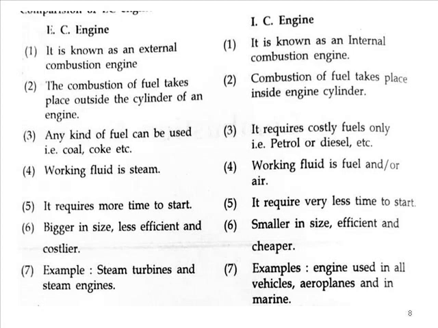The EC engine is also known as the external combustion engine, whereas the IC engine is known as the internal combustion engine. In an EC engine, the combustion of the fuel takes place outside the engine cylinder, whereas in an internal combustion engine, the combustion of the fuel takes place inside the engine cylinder. When the combustion takes place outside the engine cylinder, we can use any kind of fuel, including coal, coke, any waste available, etc.